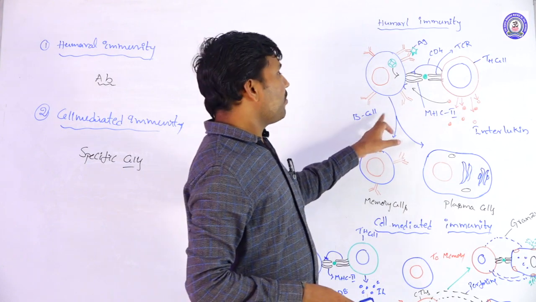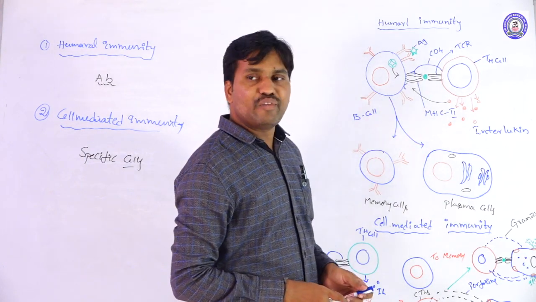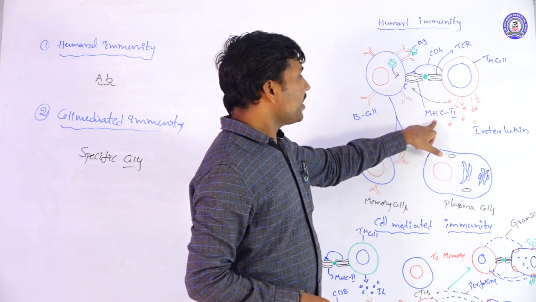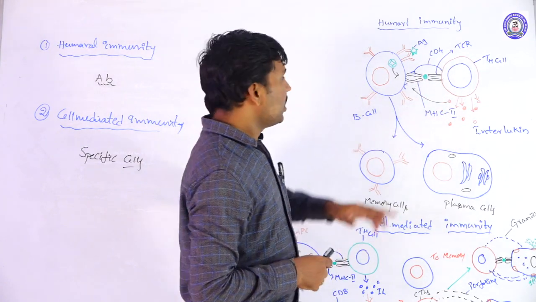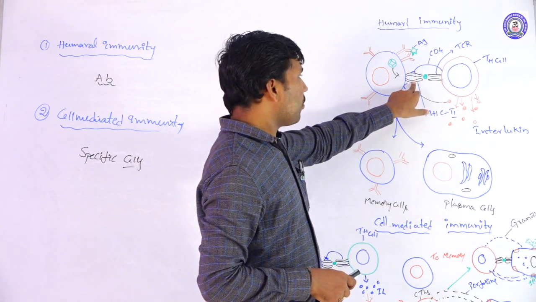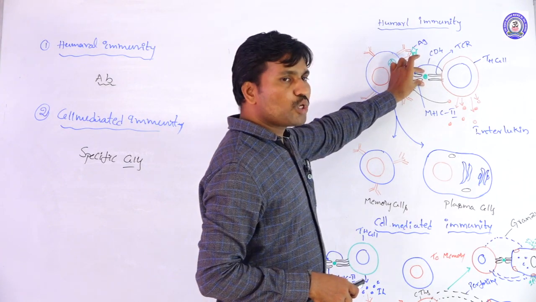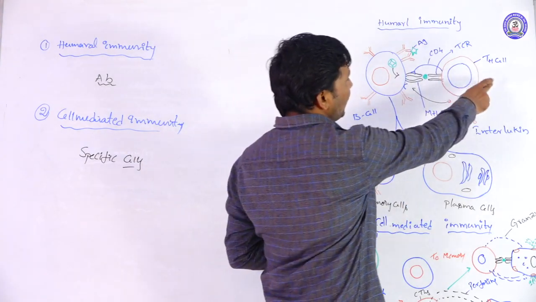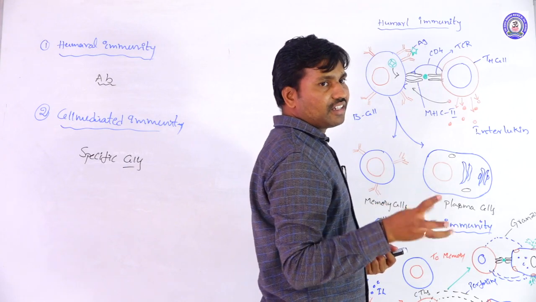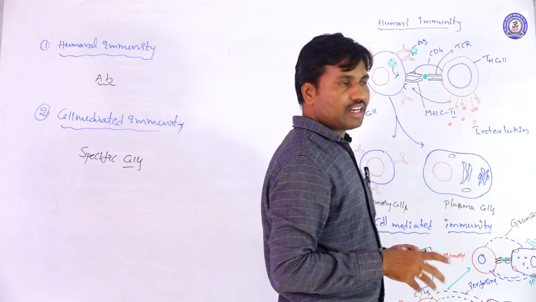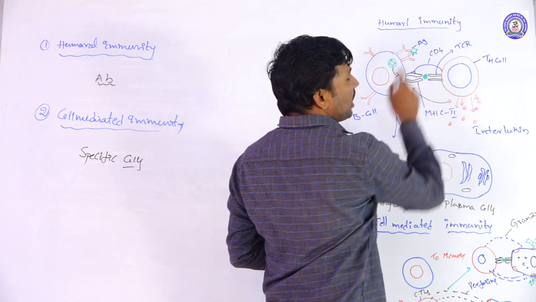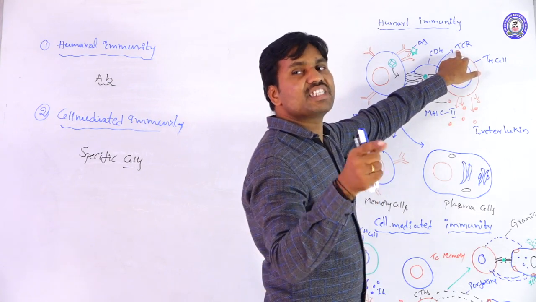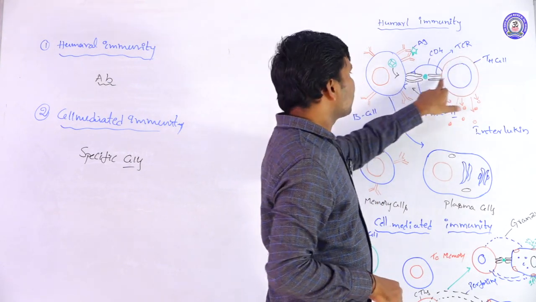Already we discussed that the MHC complexes are present in lymphocytic cells, MHC1 and MHC2. On the B cells, the MHC2 complex is present. With the help of the MHC2 complex, the processed antigen is exposed to the outside of the B cells. Once it is exposed, the T helper cells recognize the processed antigen with the help of the TCR, the T cell receptor or T cell surface receptor, the black color one.